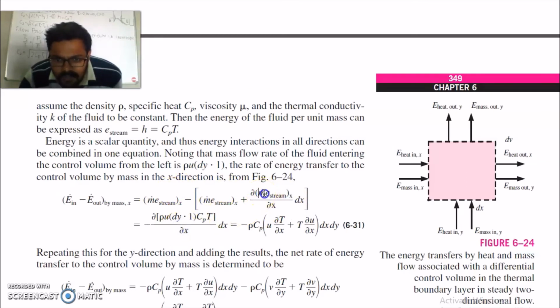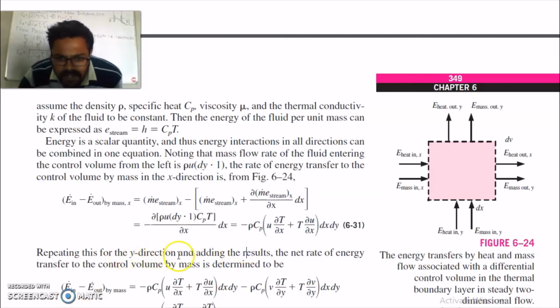Now what is the mass flow rate? We know the mass rate in this direction is equal to velocity, that is u, multiplied by the area perpendicular to the direction, which is dy into 1 unit in the z direction, into cpt. So u will vary and t will vary. When you take the derivative with respect to x, you will get this equation: u into del t by del x plus, keeping t constant, the derivative of u, del u by del x, into dx dy. So this is energy in minus energy out by mass in the x direction.